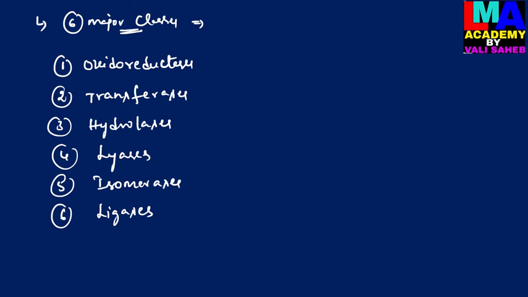They are oxidoreductases, transferases, hydrolases, lyases, isomerases, and ligases. These are the 6 classes of enzymes which are classified on the basis of the reactions they catalyze. The IUB system, International Union of Biochemistry, classifies the enzymes into 6 major classes: oxidoreductases, transferases, hydrolases, lyases, isomerases, and ligases.